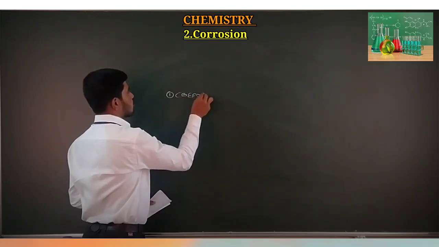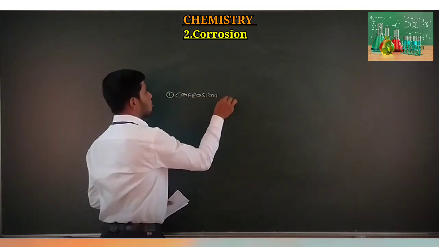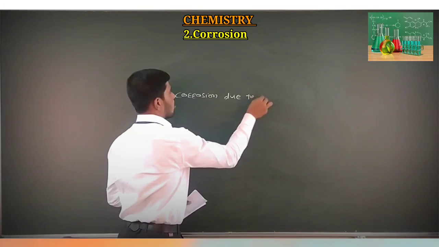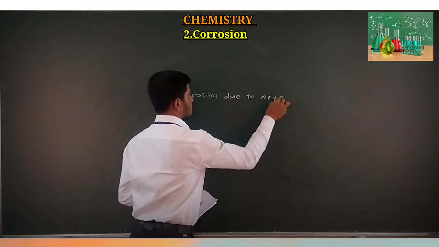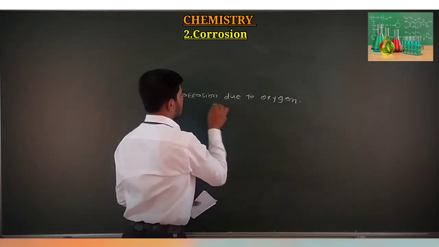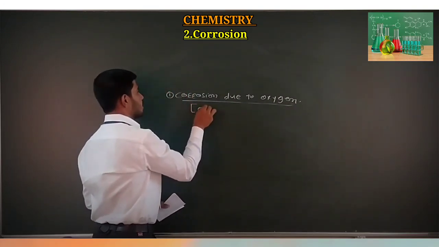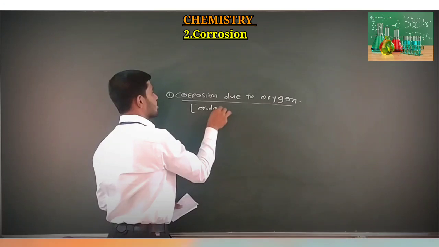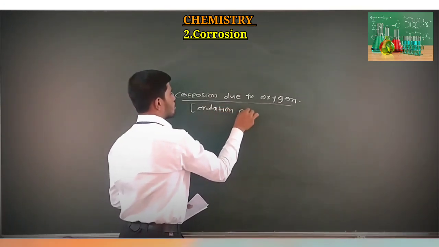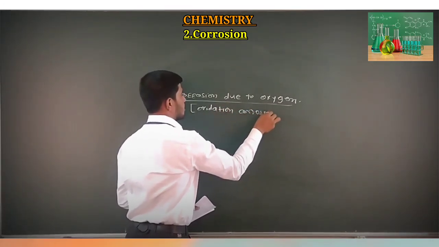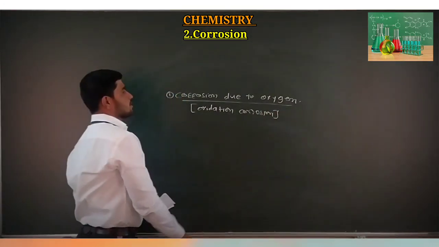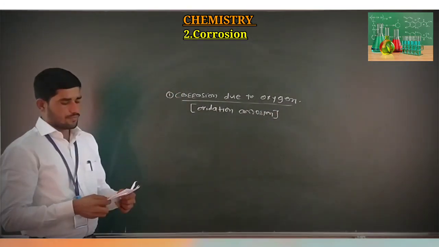corrosion due to oxygen, and this type of corrosion is also called oxidation corrosion. This type of corrosion is also called oxygen corrosion.